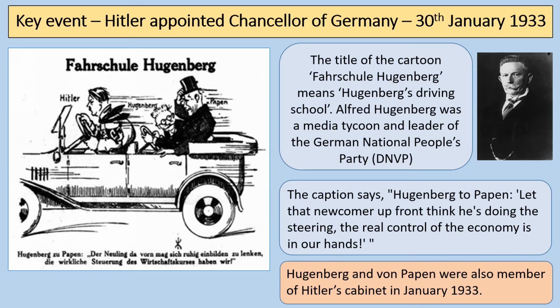So it's important to note that despite the increase in electoral support, what actually leads to Hitler being appointed Chancellor is this behind-the-scenes political deal that goes on under the influence of Franz von Papen.